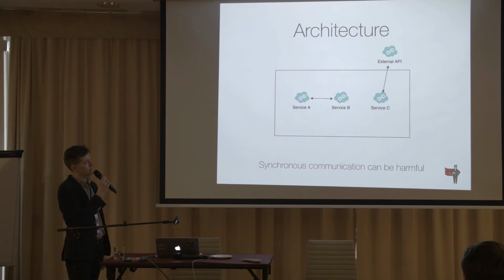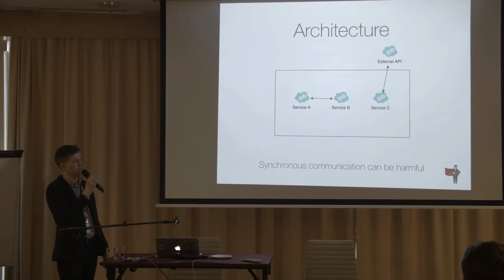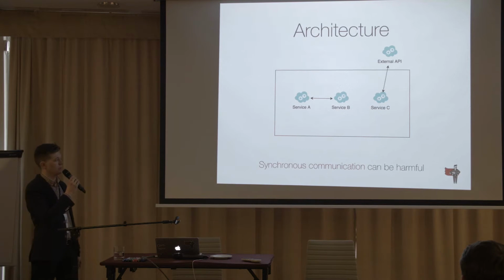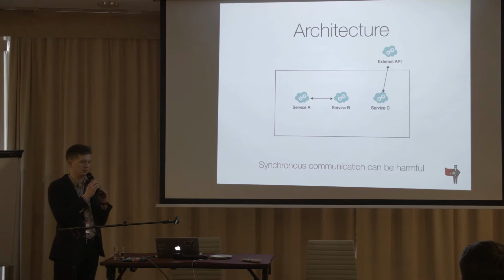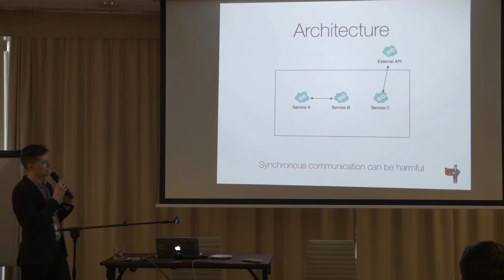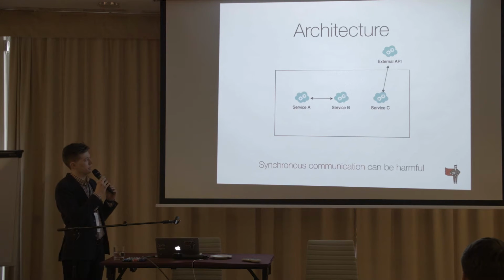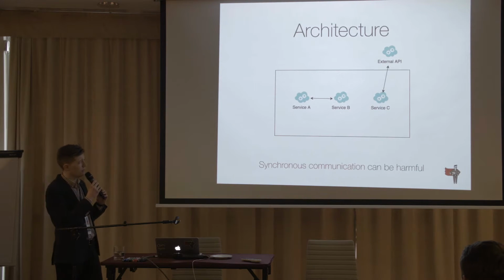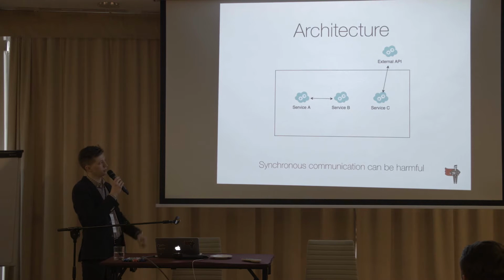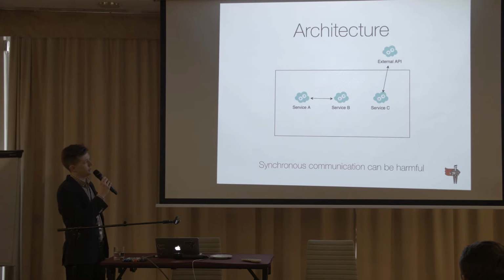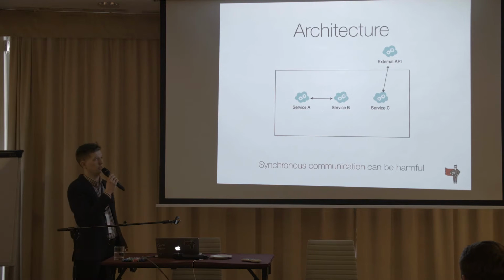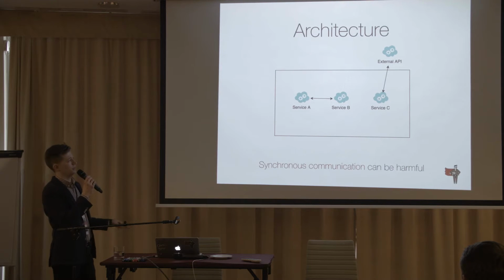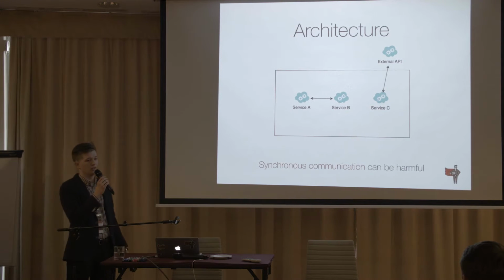So, in our architectures, you can see two types of communication. When we are using synchronous communication, we are forgetting right now about async, queues, etc. So we can have our own services, service A and service B, and we can have synchronous communication between them. Or, for example, you can have some service C, which is communicating with an external API. It can be a bank account API, it can be a transaction API, or it can even be the Facebook API for Facebook OAuth.